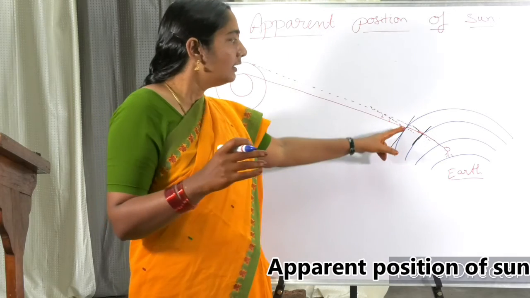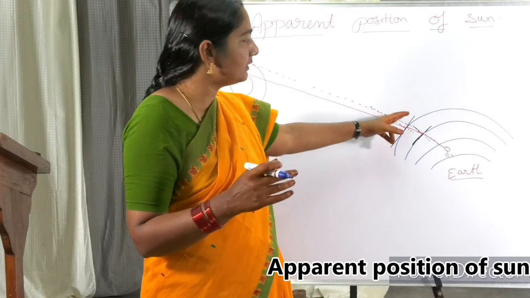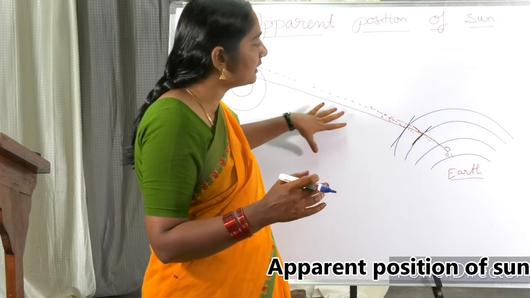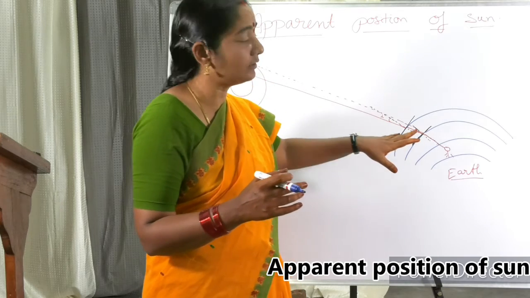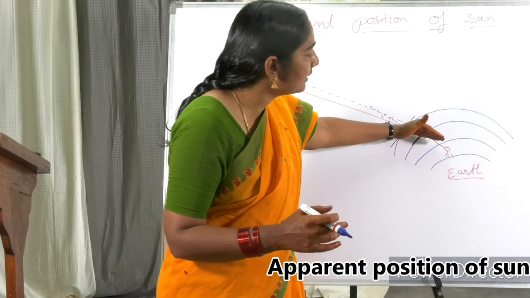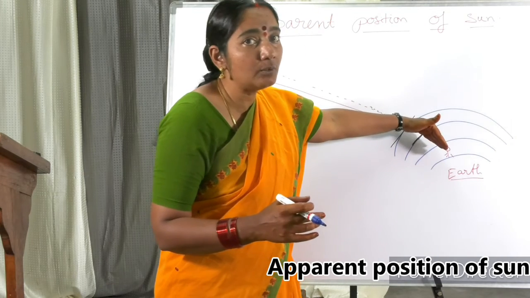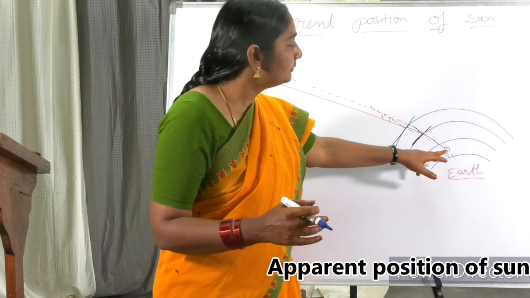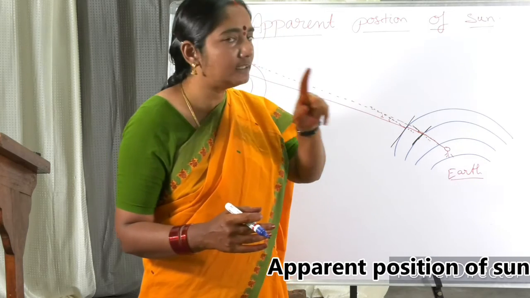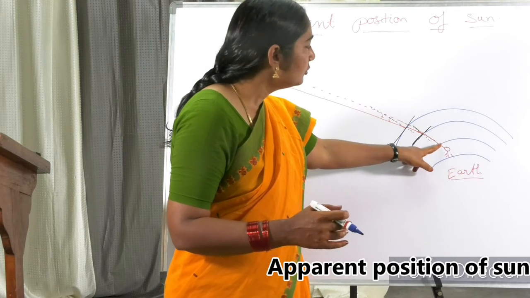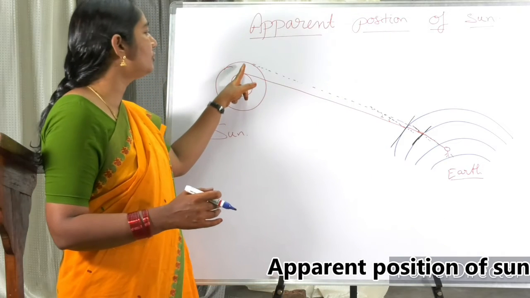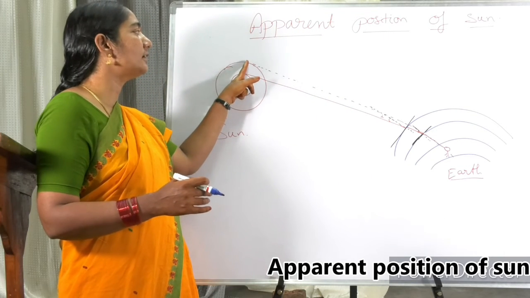Here a tangent is drawn at the point of incidence and this is the normal. The ray bends towards the normal because this is the rarer medium and this is comparatively the denser medium. When it enters the next layer, it again bends towards the normal. Now you are standing here. Your eye cannot calculate these bendings. Your eye always thinks in a straight line. So this light appears as if it is coming from here, instead of coming from here.